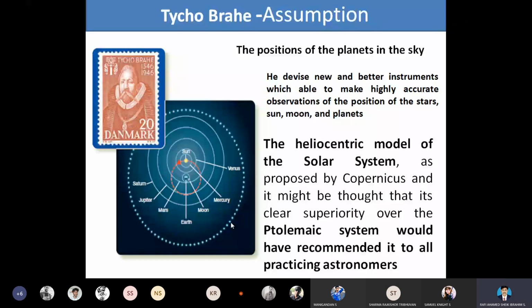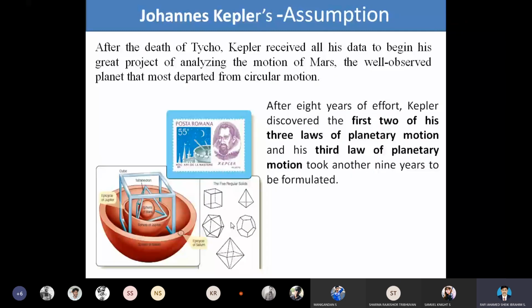After the death of Tycho, Kepler formulated some laws to explain the motion of the planets in space. He formulated basically three laws: Kepler's first law of planetary motion, second law of planetary motion, and later on, after 9 years, he formulated the third law of planetary motion.